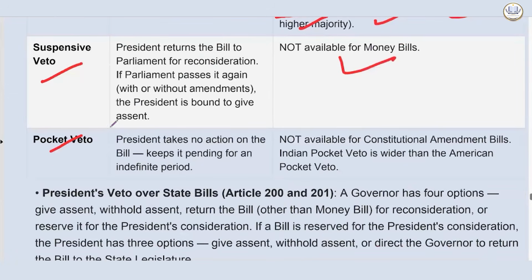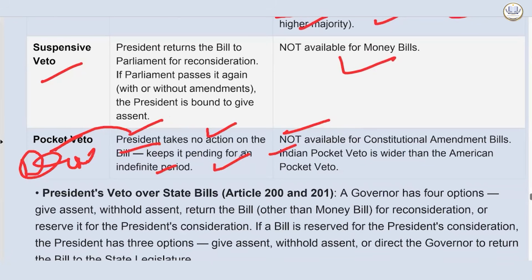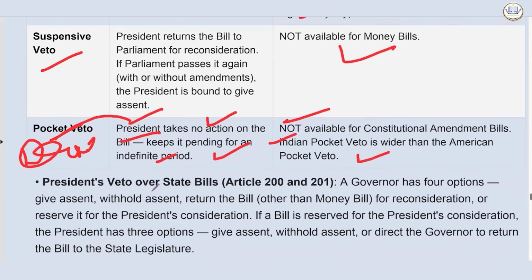Then pocket veto, this was famously used by ex-president Giani Zail Singh. The president takes no action on the bill, keeps it pending for an indefinite period. But it is not available for constitutional amendment bills. The Indian pocket veto is wider than the American pocket veto.